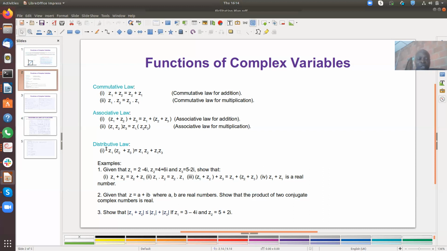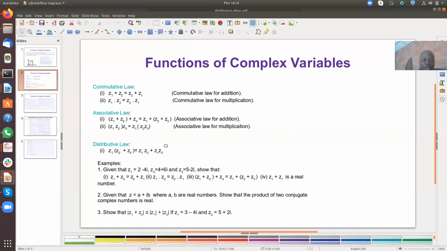The third law is the distributive law. If you add Z2 plus Z3 and multiply by Z1, the result is the same as multiplying Z1 with Z2, having the result, then multiplying Z1 with Z3, having the result, and adding the two together. So these are the basic laws that govern complex variable analysis: the commutative law, for addition and multiplication; the associative law, for addition and multiplication; and the last one, the distributive law.